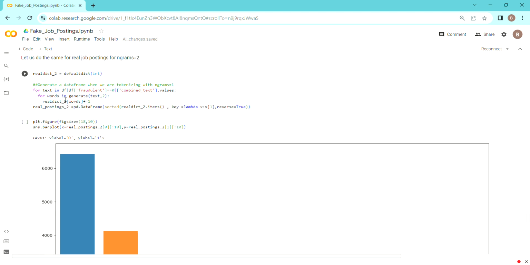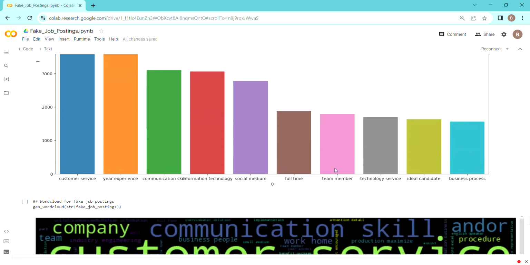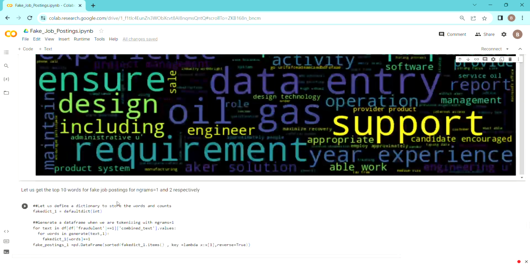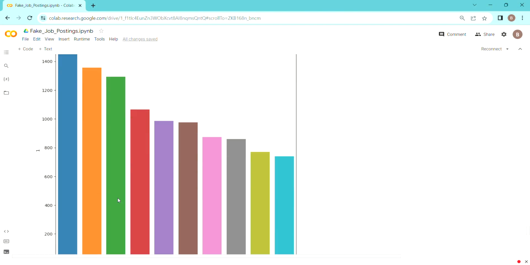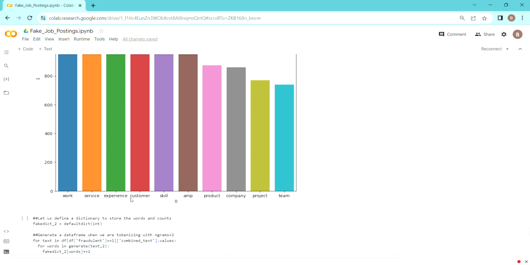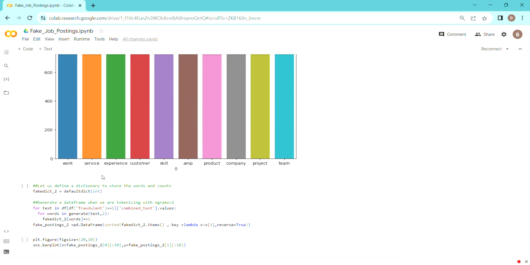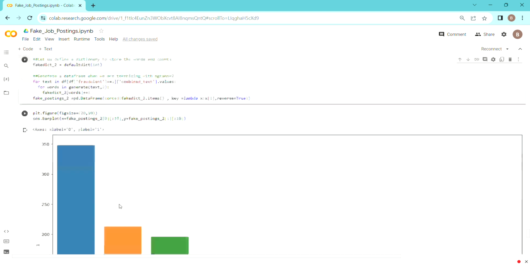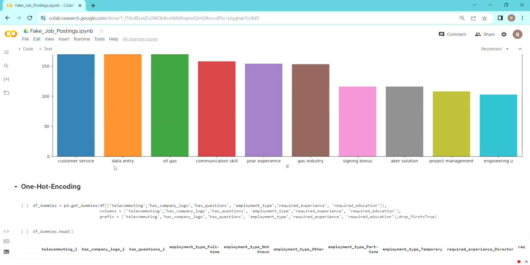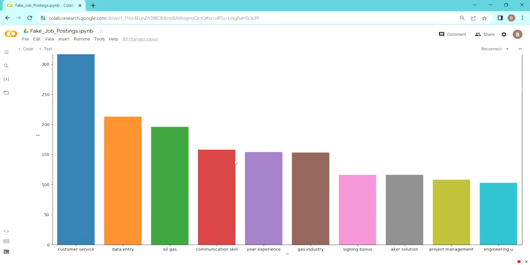And for n-grams equal to 2, this is how it looks. For the fake job postings, this is how it looks, and the most frequently used words are work, service, experience, team. And I am using a function called default dict that helps me to plot this. I can see oil, gas, communication skill, year experience, customer service, engineering use. These are the frequently used words when n-grams is equal to 2.